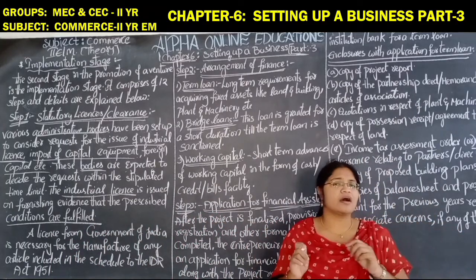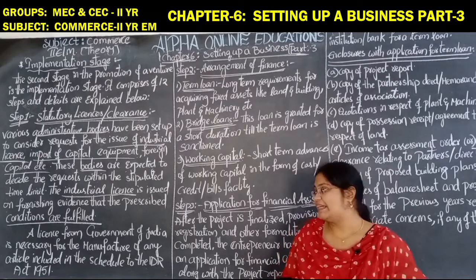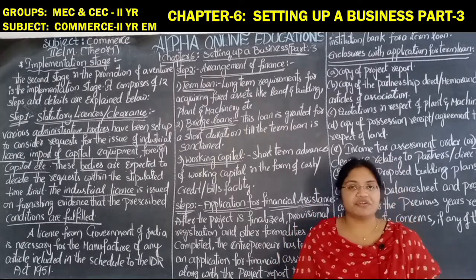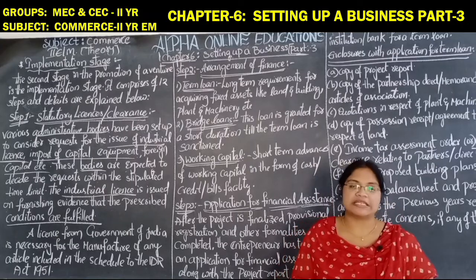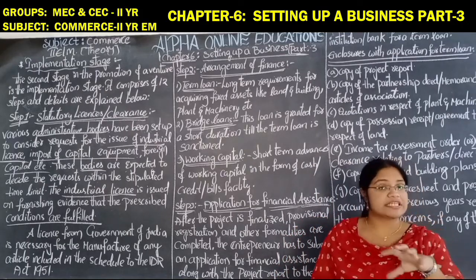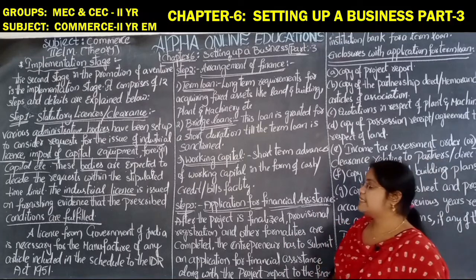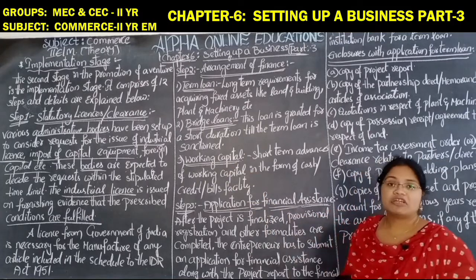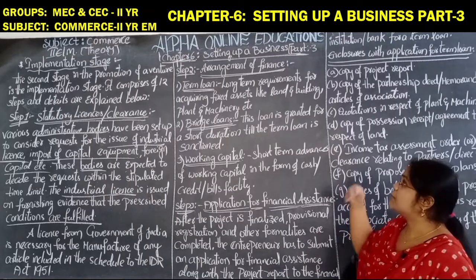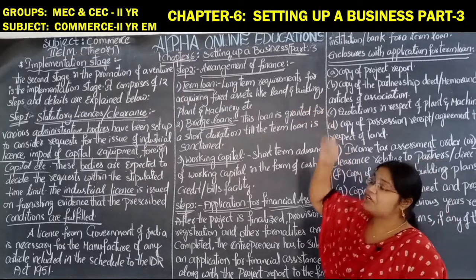According to the IDR Act 1951, for certain types of goods listed in that act, a license is mandatory. After step 1, getting the statutory license, step 2 is the arrangement of finance.